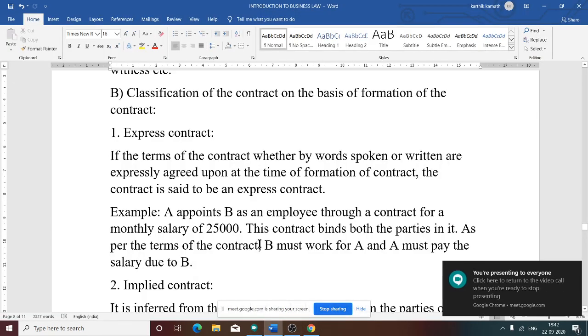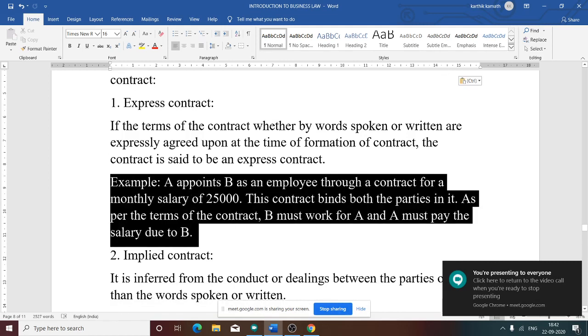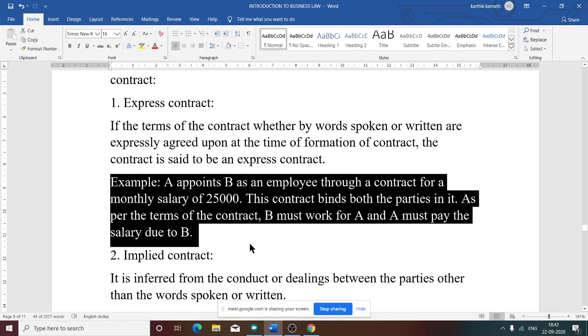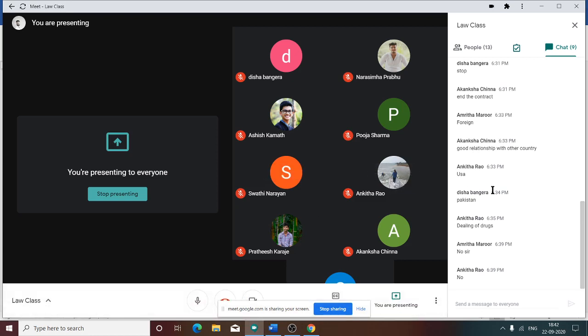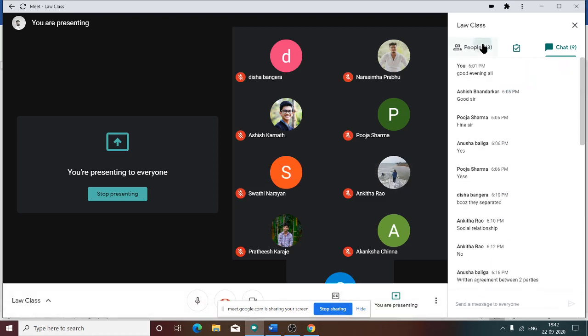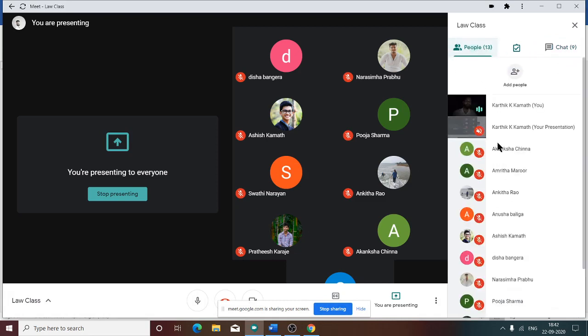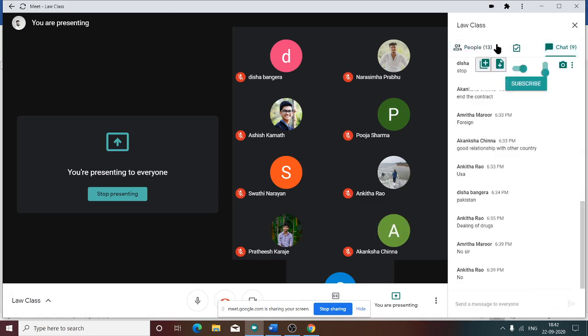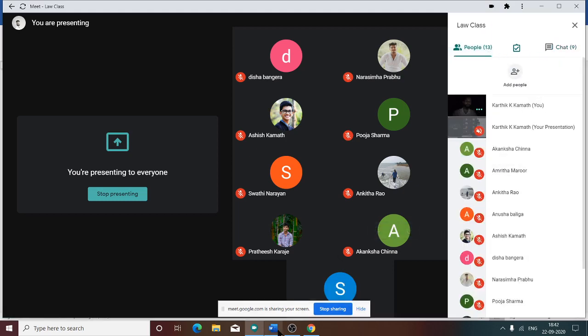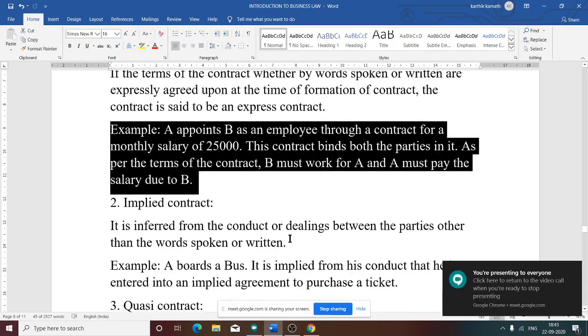See this example: A appoints B as an employee through a contract for a monthly salary of 25,000. The contract binds both the parties. As per the terms of the contract, B should work for A and A should give the payment or salary to B. So one should do the work, and the other party should make the payment for the work done. Is it clear now? Express contract is either by the word spoken or written.